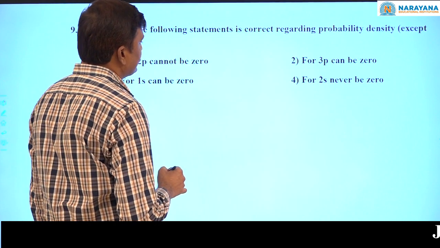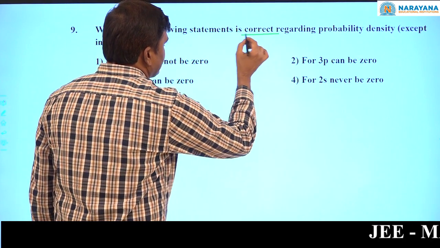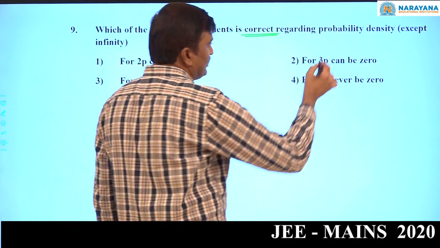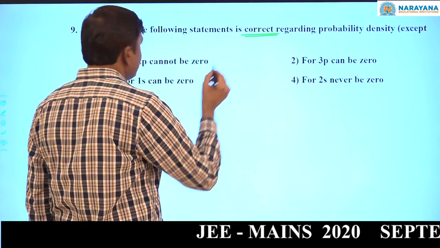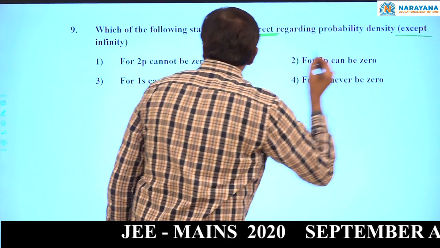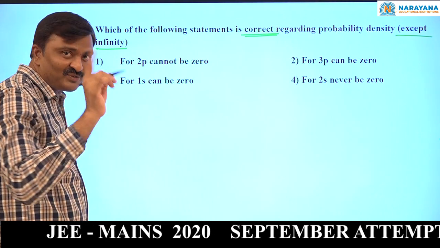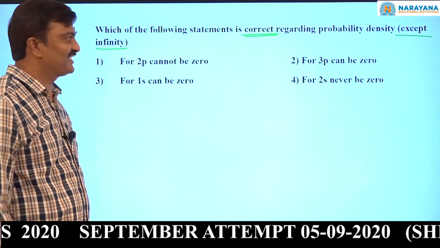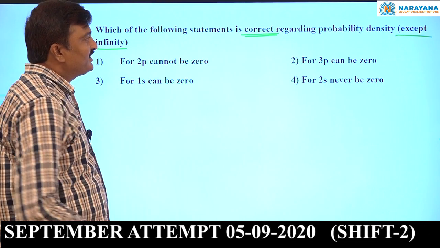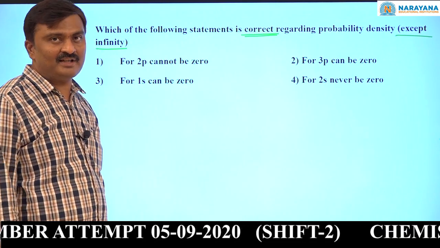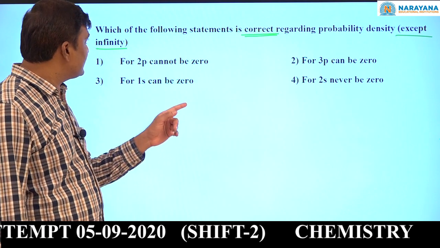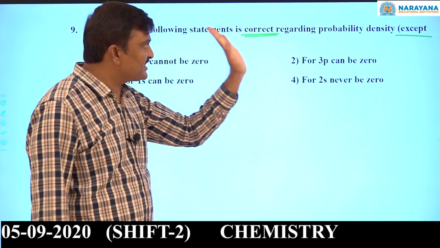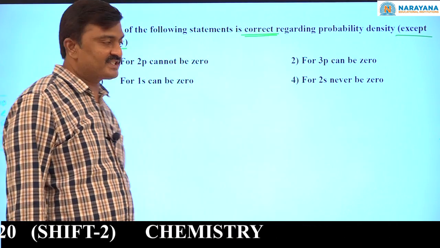Which of the following statements is correct regarding the probability density? See, except infinity. That one you have to read properly. You have to read the question properly. Probability density, chi-square versus R graph. What they want is the correct statement regarding the probability density.